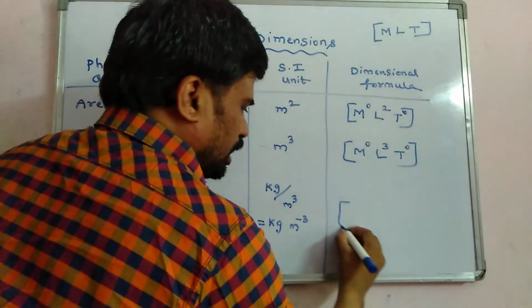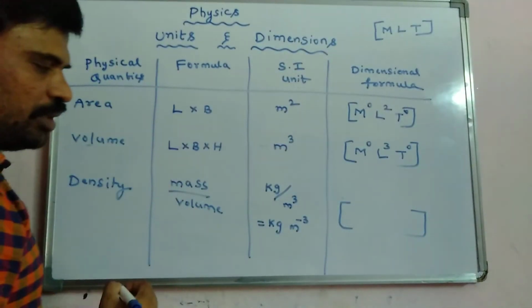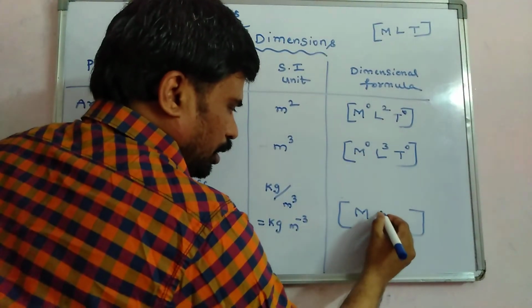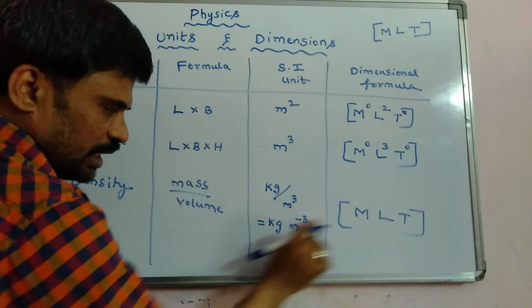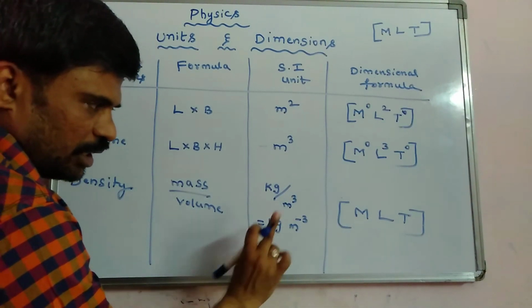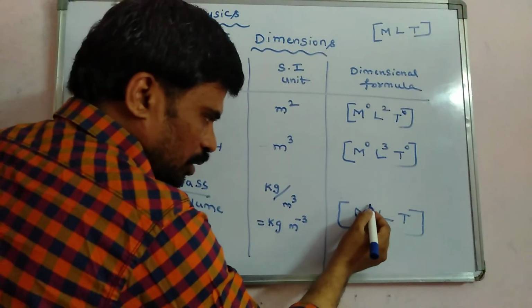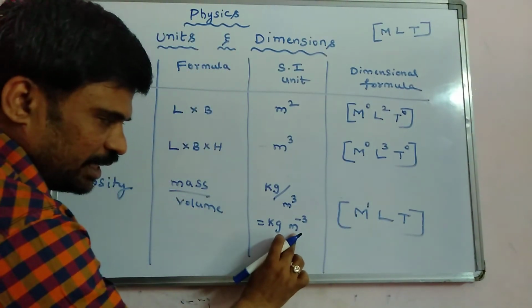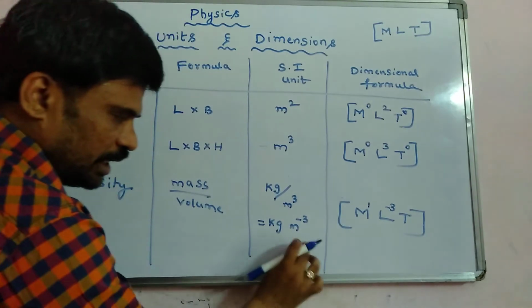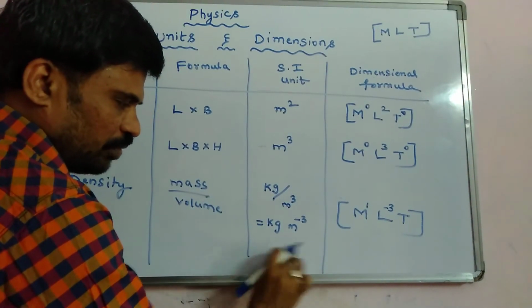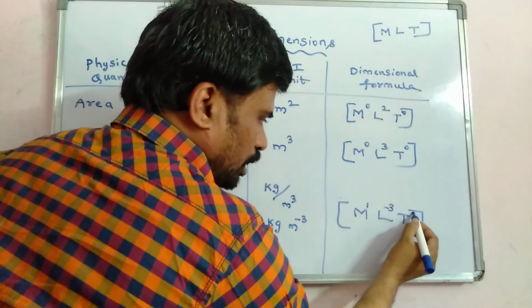Now the dimensional formula. Is there any mass? Yes, kg, only 1 unit, so M power 1. For length, how many units? Minus 3. Is there any unit for time? No, so T power 0.